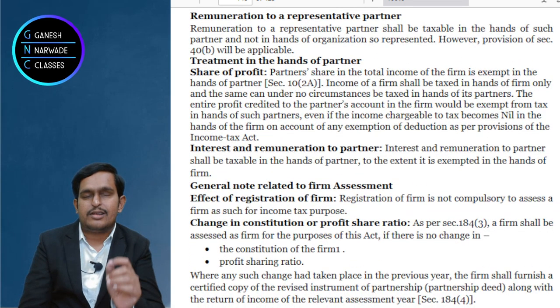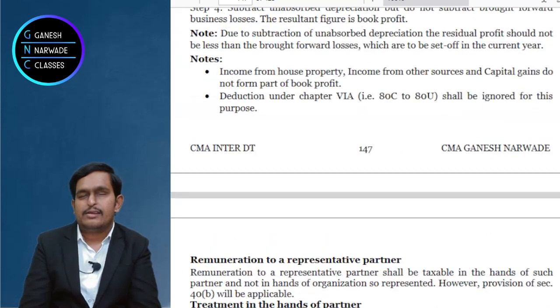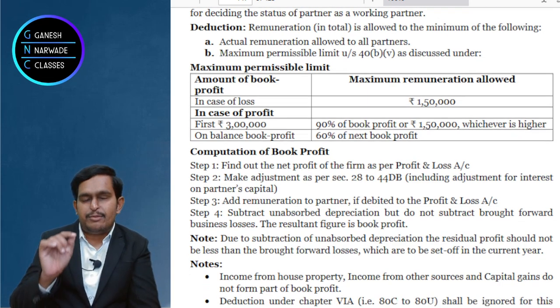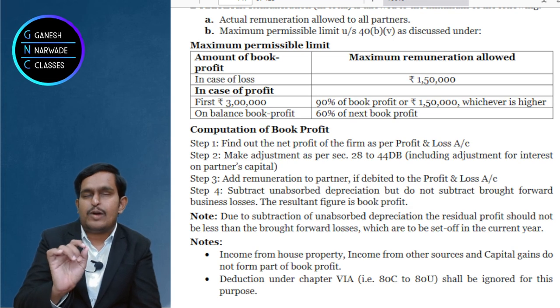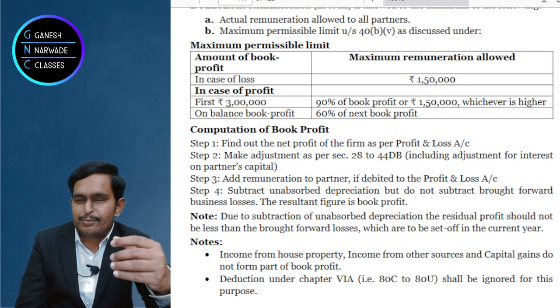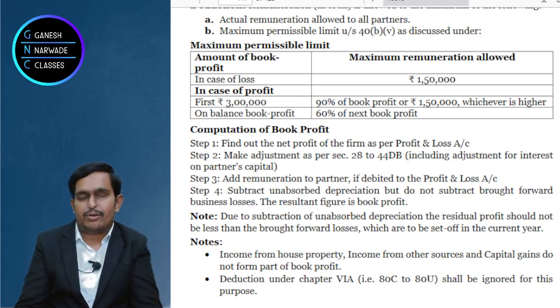Now this way you got the book profit. Now take this book profit. Is it in losses? See the maximum remuneration table now. If losses are there, then you can claim a maximum remuneration of up to 1,50,000 rupees. But suppose you are into profits, then the government said, okay, we'll divide profits into two parts: up to the first 3 lakhs profit, and then the balance profit, that means more than 3 lakhs profit.